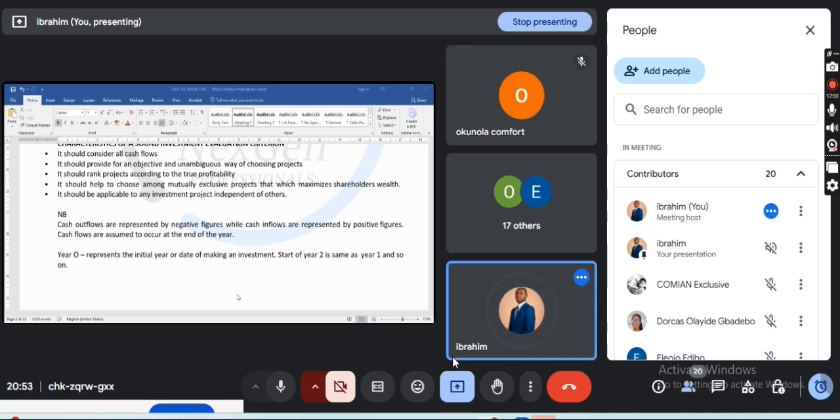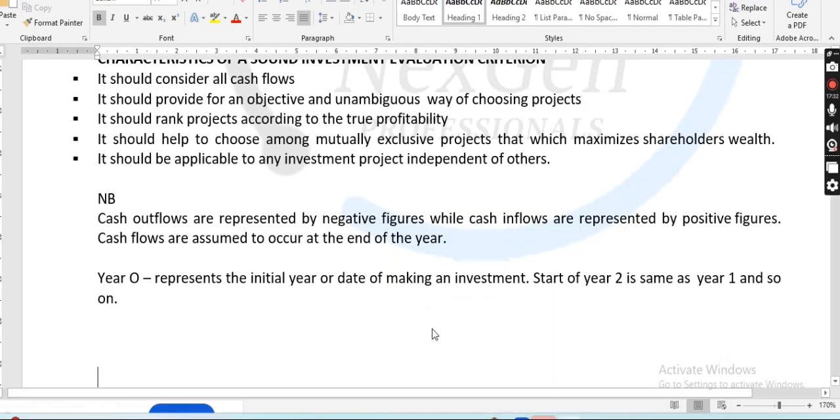Which will form your outflow, right? Because when you want to finance a project, you need to have enough money. That money, that capital that you have, is what we call an outflow. It will be at your year zero. So year two is the same as year one, and so on and so forth. We'll get to that as we move on.